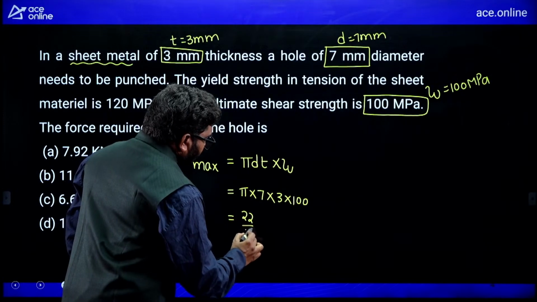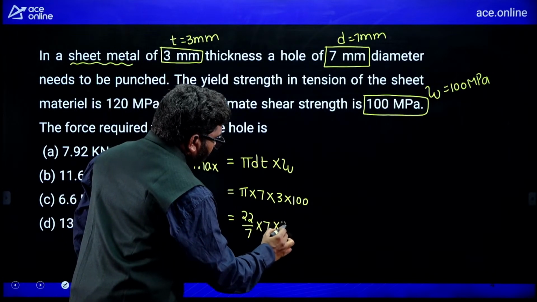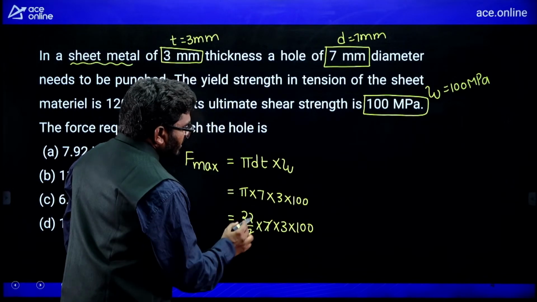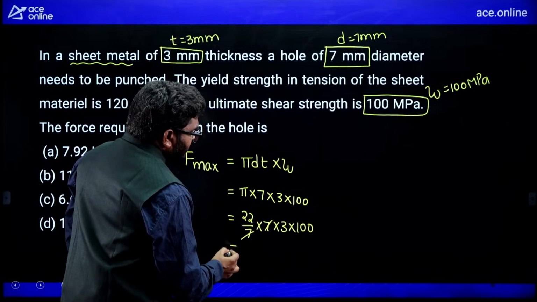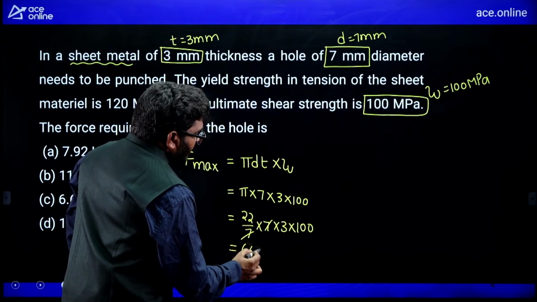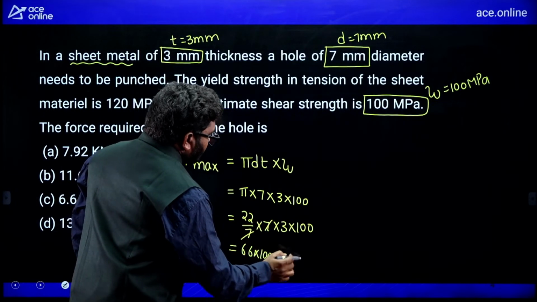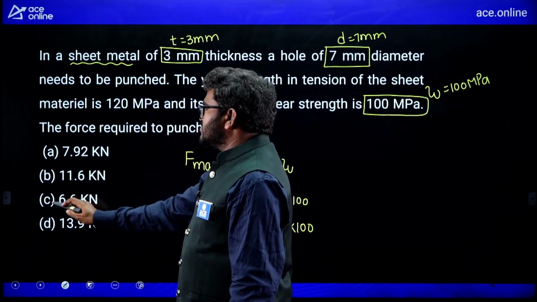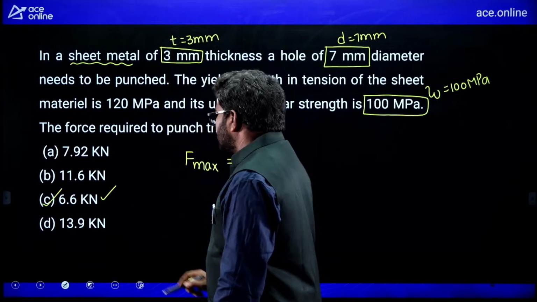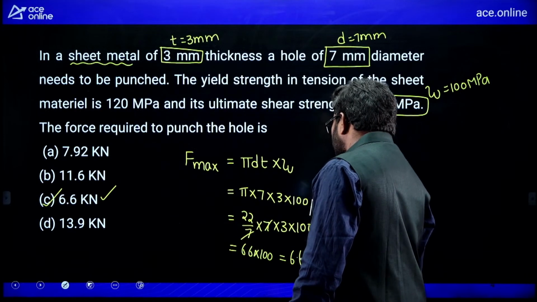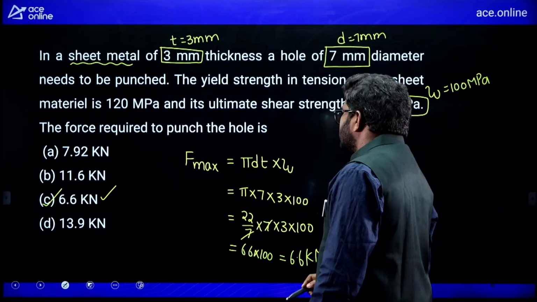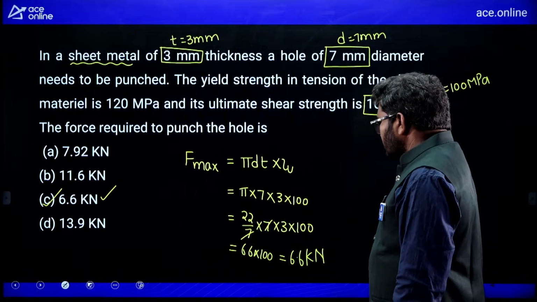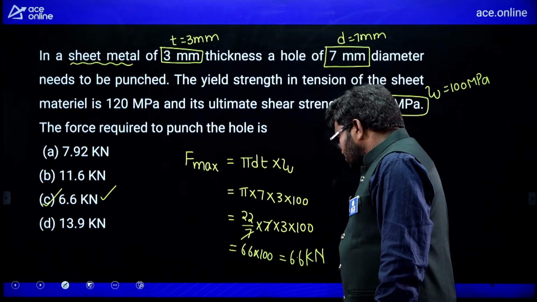So I will get 22 by 7 into 7 into 3 into 100. Now see here, the 7s cancel out. So 22 into 3, that is 66, into 100, so 6600. Now you can take 6.6 kilonewton. See here, option C is the correct option, 6.6 kilonewton. Without using a calculator, with a simple basic formula you can solve this question. Right. Now the next question.